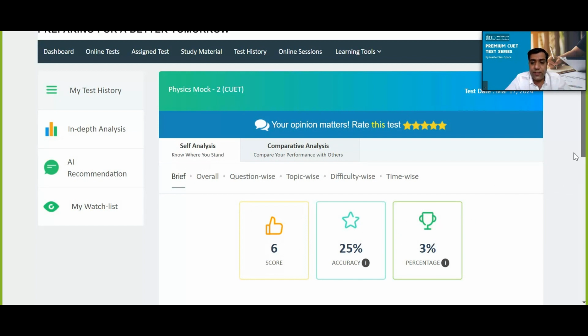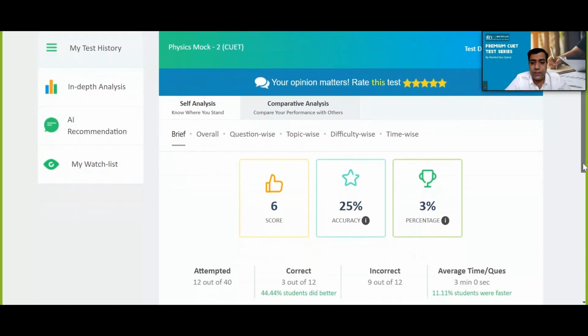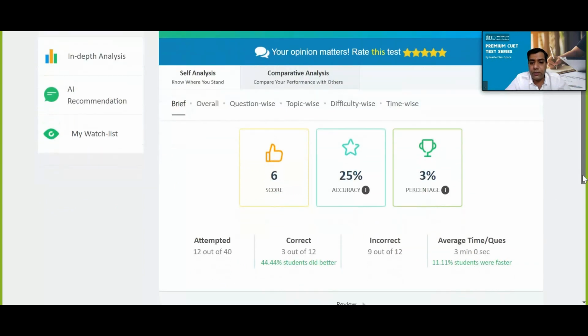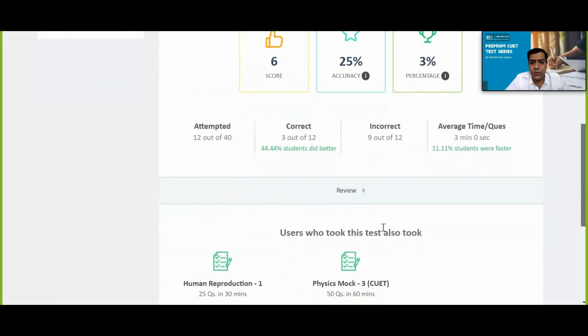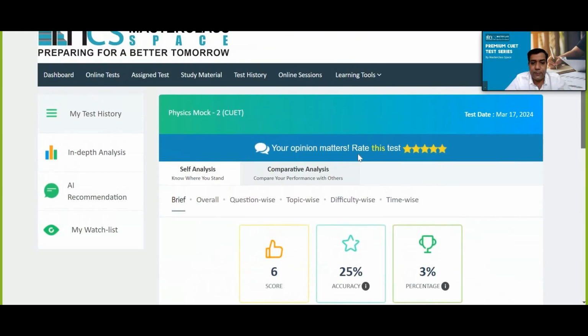And 25% is my accuracy, because I attempted 12 but got only 3 correct. So basically I have got only 25% accuracy. And here you can also see that users who took this test also took some other tests. So that is basically where the recommendation comes in the analysis.